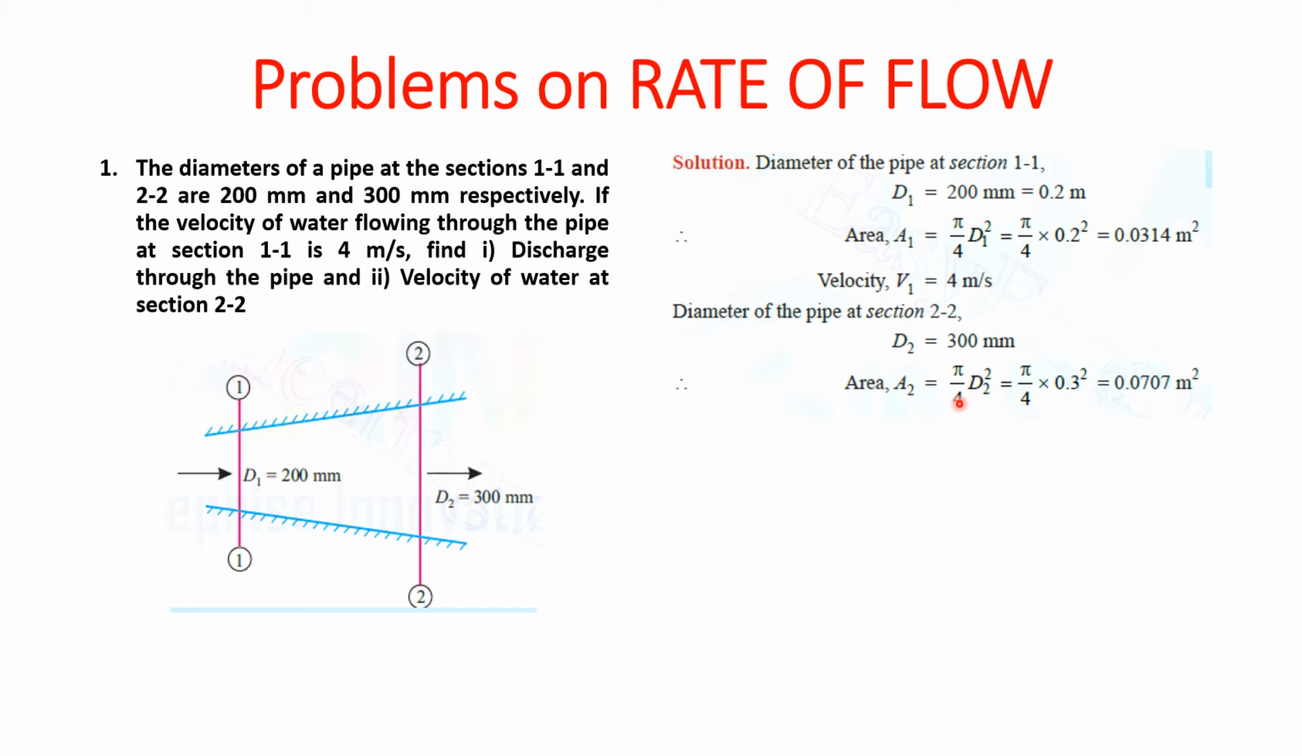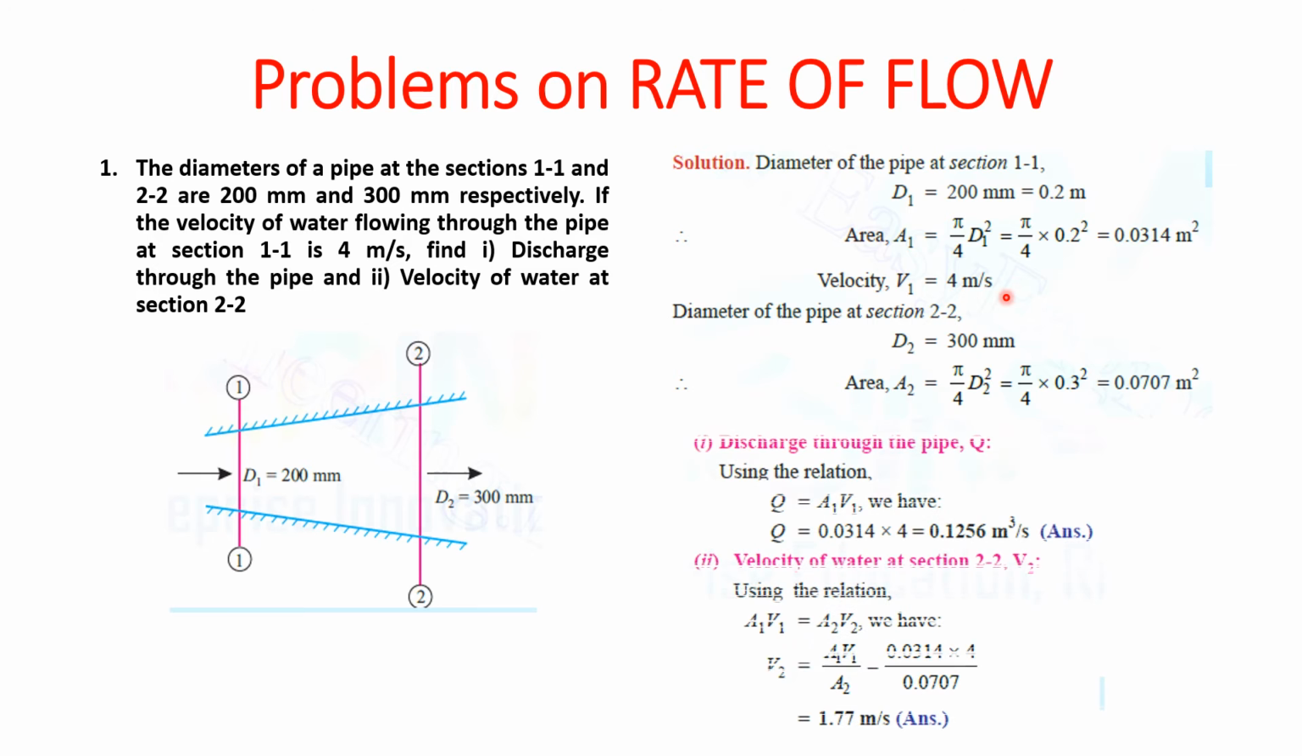Pi by 4 D2 square is equal to pi by 4 into 0.3 square, so we get it as 0.0707 meters square. So we have got A1, A2, and we are having D1, D2 and V1. So naturally, velocity of water at section 2-2 we can easily find, and also discharge. So discharge through the pipe is Q equal to A1 V1. We can also write Q equal to A2 V2, but we are not having the value of V2. So therefore we are taking A1 V1.